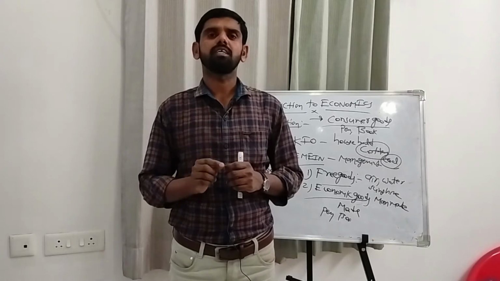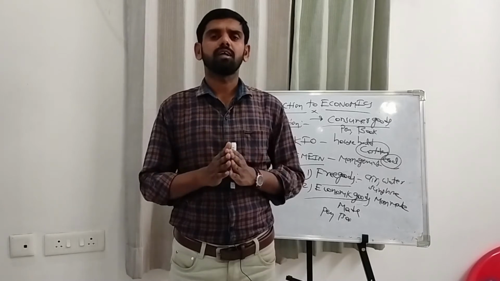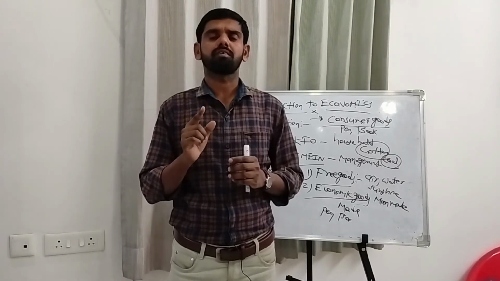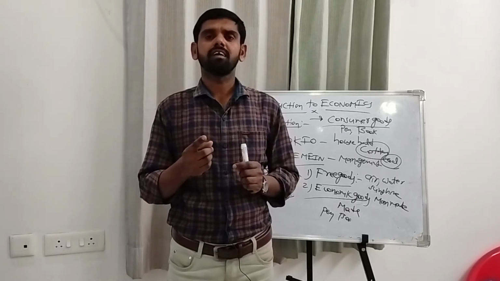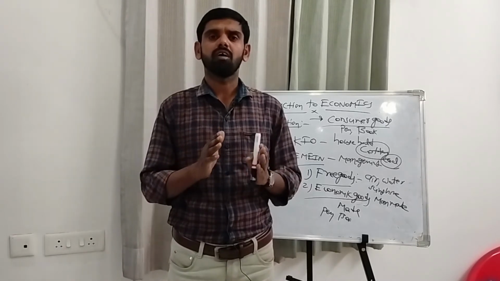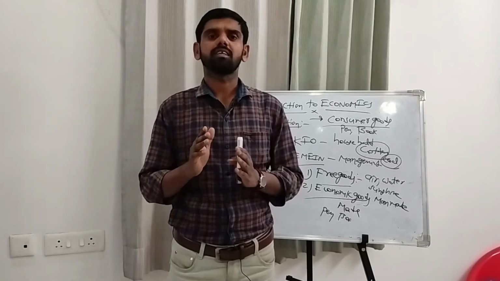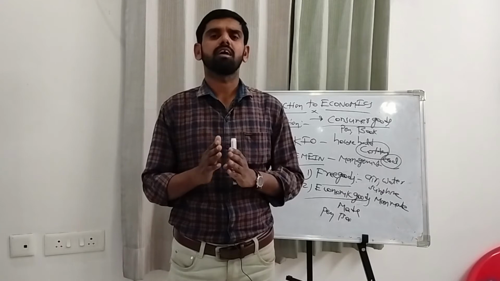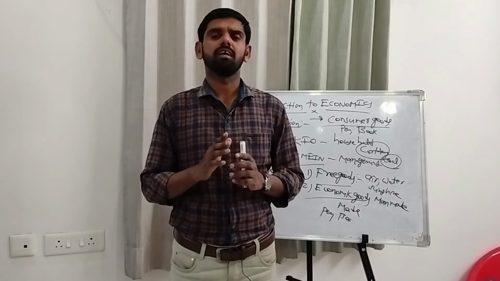a particular want is satiable. It means a particular want is satiable, for example, if a person's want is satisfied at one particular period of time. For example, if a person is thirsty, he can take a cool drink, coconut water, or one glass of water. His want is satisfied at a particular period of time only. It is called a particular want is satiable. Means a single human want at a particular period of time is satisfied through taking a cool drink or coconut water or one glass of water. It is the second one.